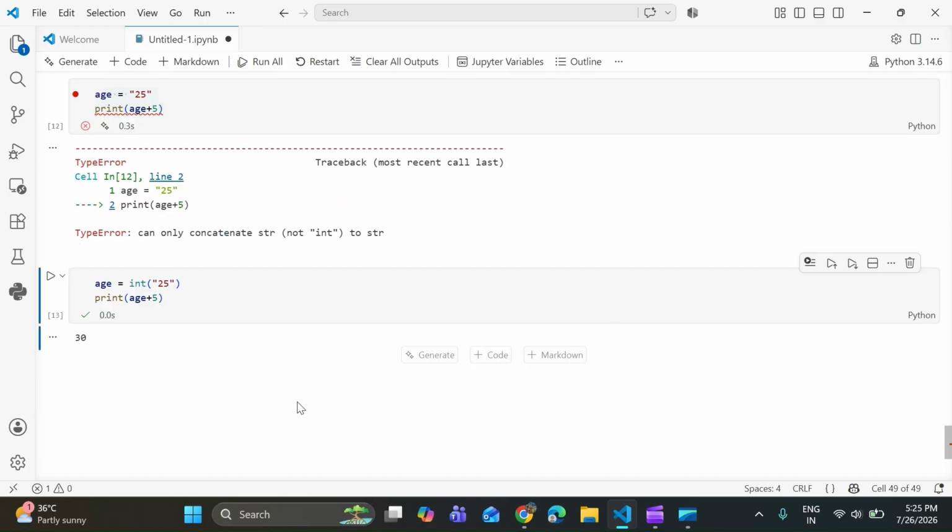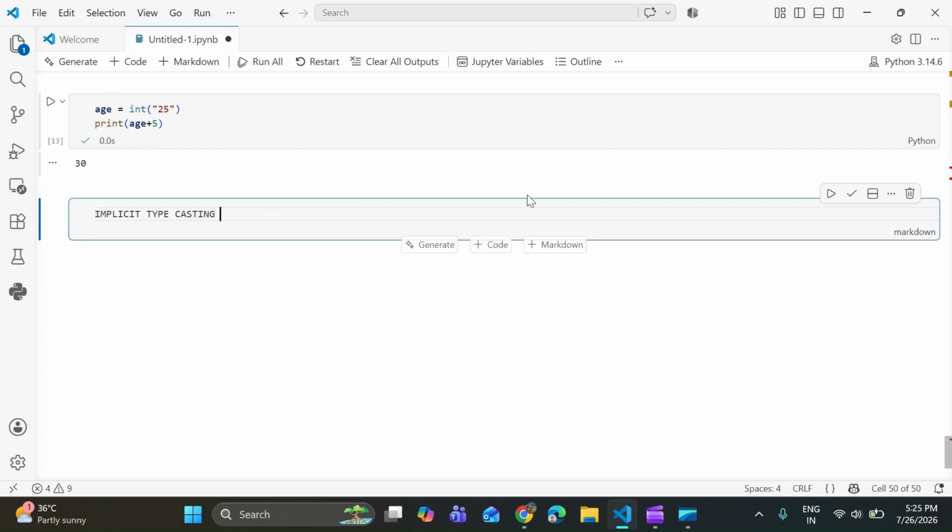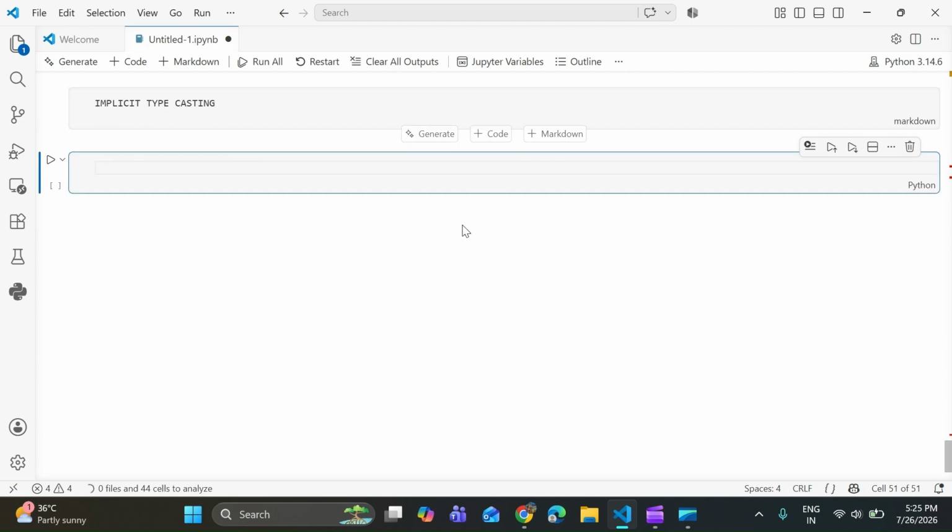Now, the types of typecasting. Basically, Python has two types of typecasting. First is implicit typecasting. Python converts the data type automatically in this typecasting. Let's take an example. a is equal to 10 and b is equal to 2.5.